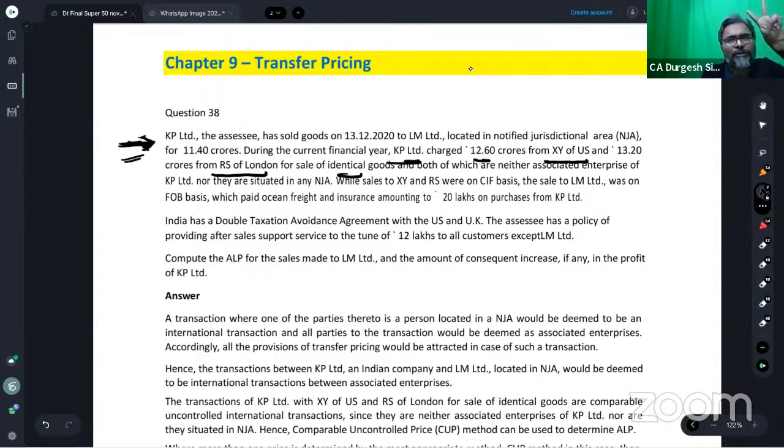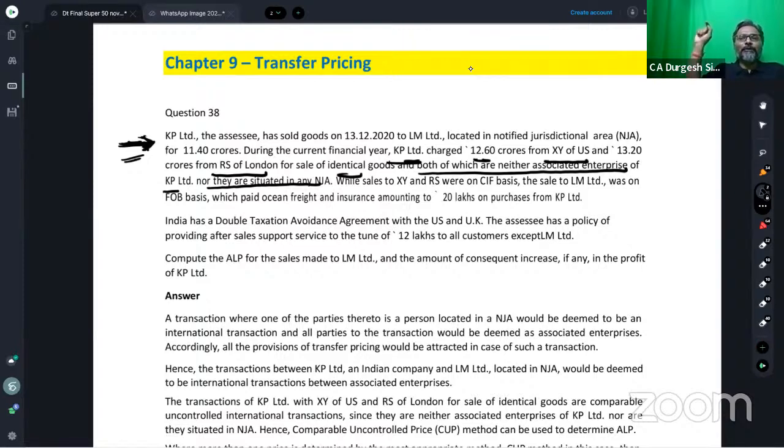Sale of identical goods, two comparables, both of which are neither associated enterprises of KP Limited, nor are they situated in NJ. Do you know what they have done? Up till now in your examination, students, they used to give you only one comparable, on the basis of which you used to apply the relevant method, and by applying the relevant method, the ALP used to be determined.